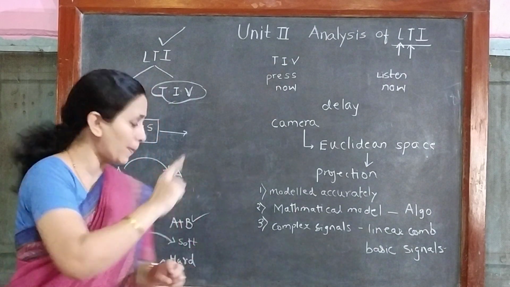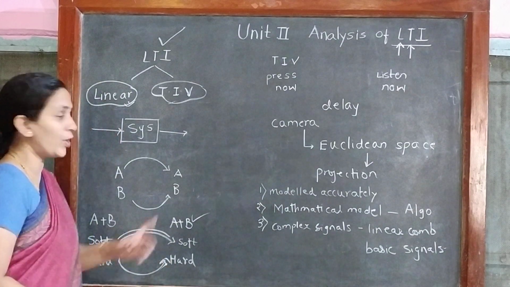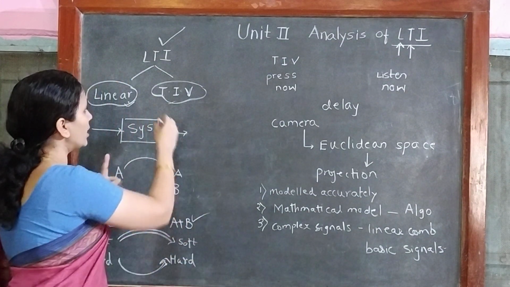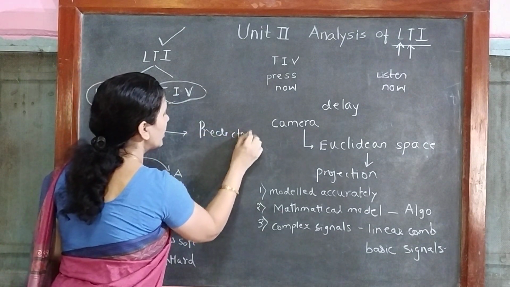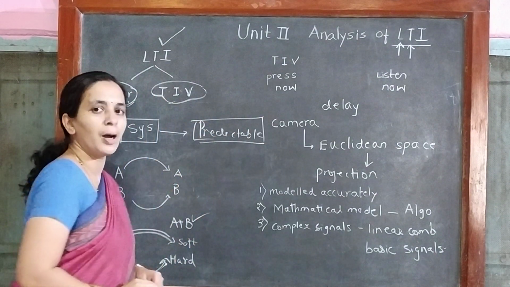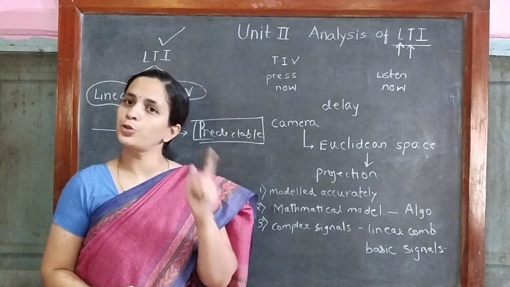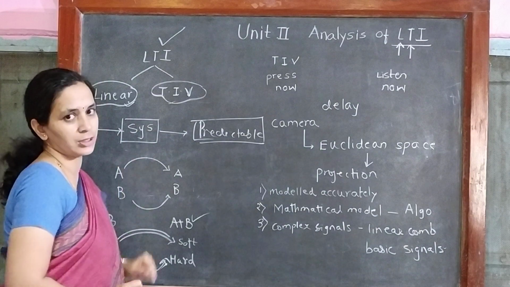So proportionality is also a very important parameter when we talk about linear systems. The beauty of linear systems is that they are very predictable. In real-time applications, when we want to develop a particular system, we want the output to be predictable, and hence we focus on linear systems.